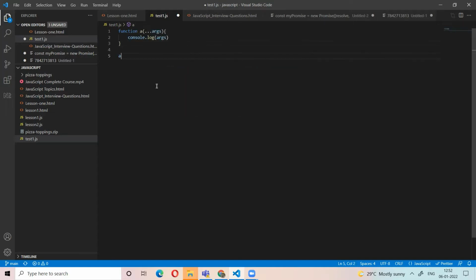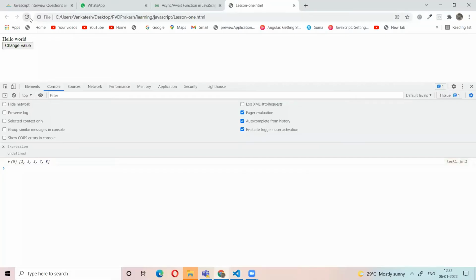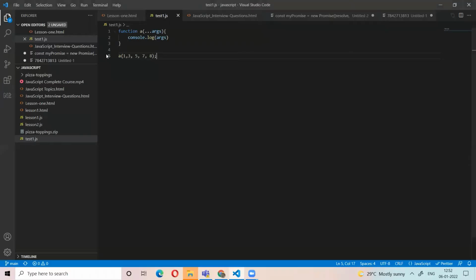Now I pass the arguments 1, 3, 5, 7. So we can pass n number of arguments to a function using the spread operator. The arguments which we are passing come as an array.